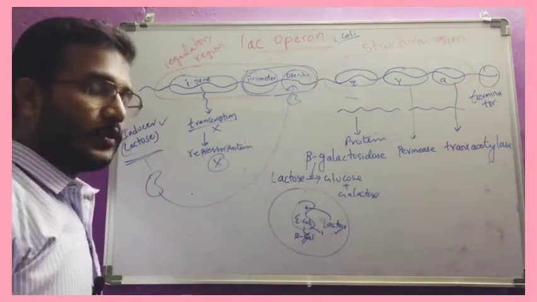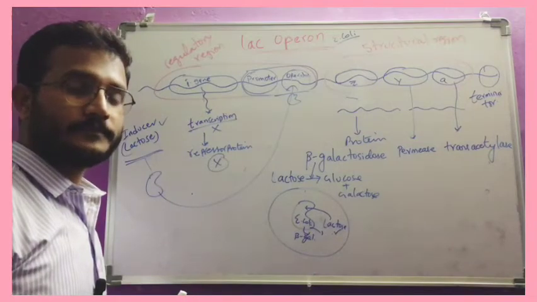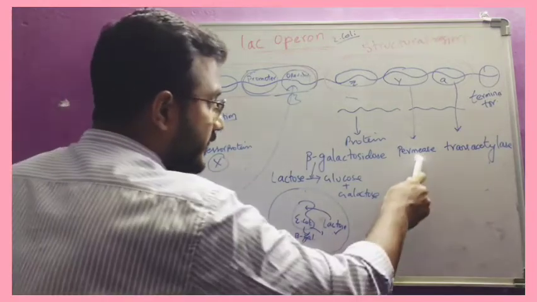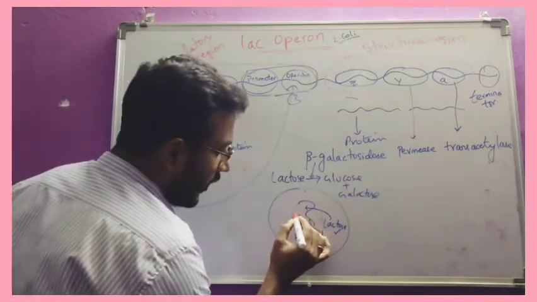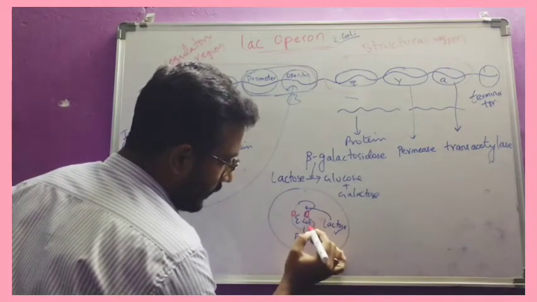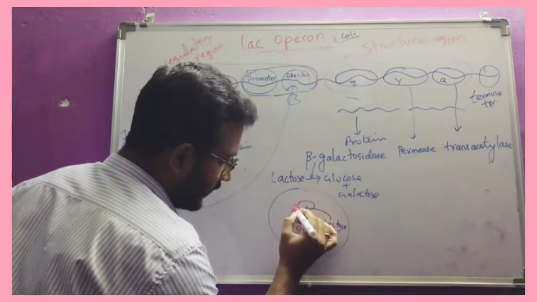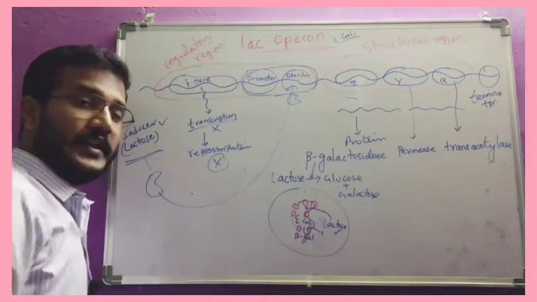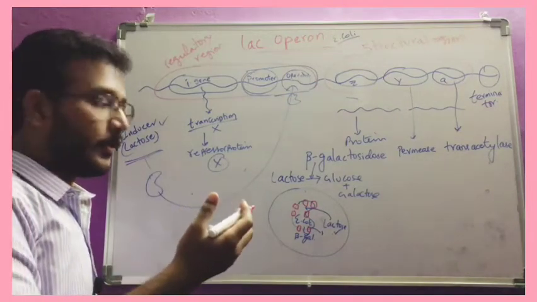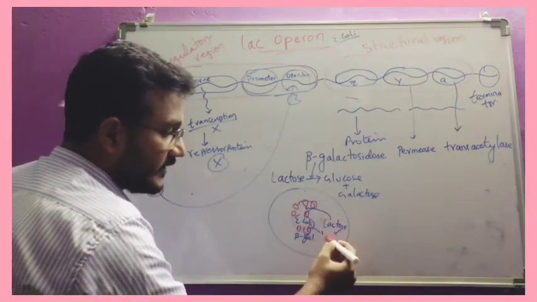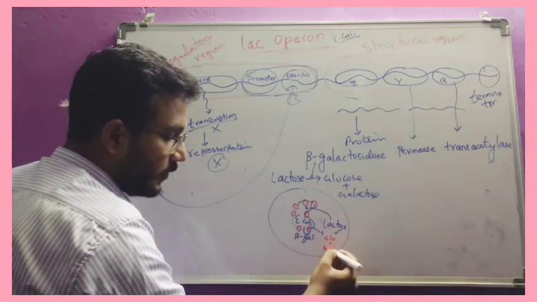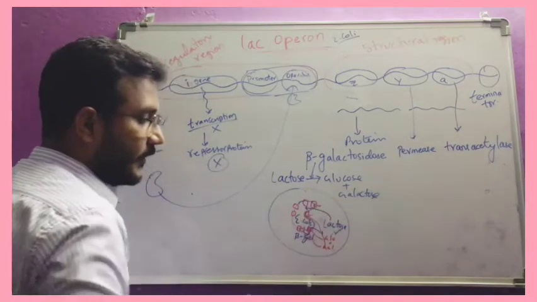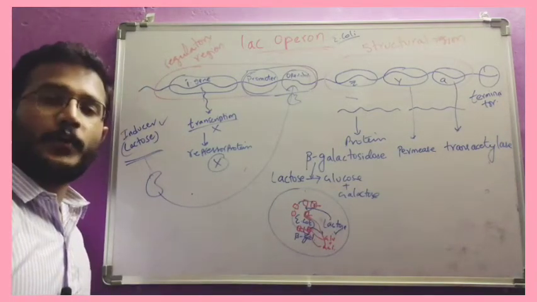Now how will the glucose and galactose enter into the bacteria? The permease enzyme is present on the walls of the bacteria. This permease will enhance the process, and slowly the digested lactose, that means glucose plus galactose, will start entering into the E. coli cell.